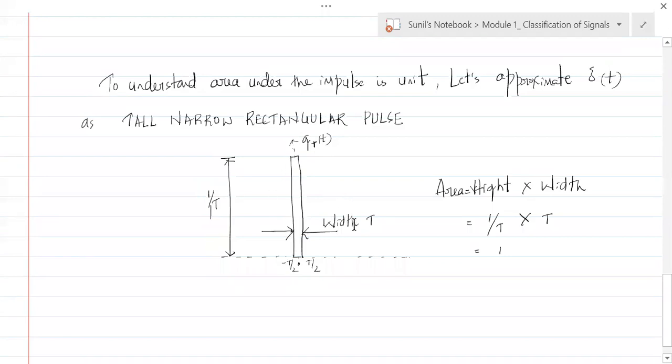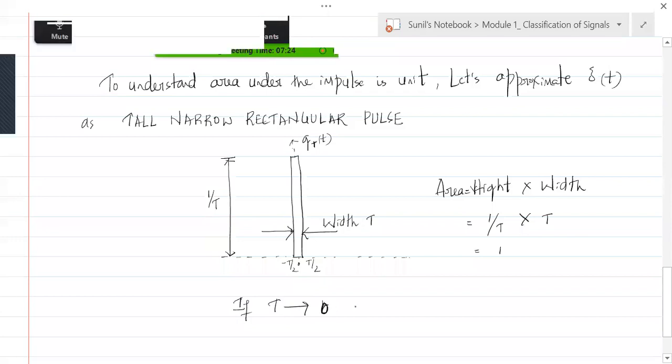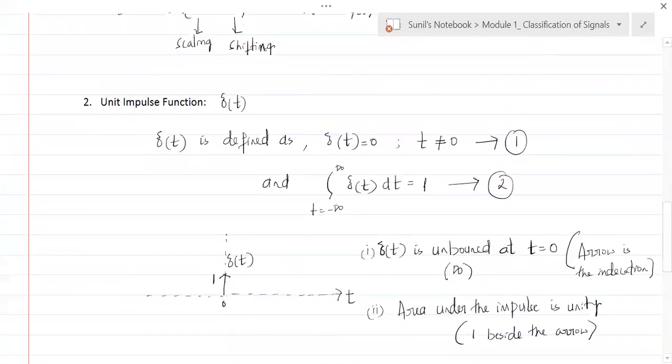If t is tending to 0, then what should happen to 1 by t? 1 by t tends to infinity. If the width tends to 0, then the height would tend to infinity. That is what this arrow is all about. Is that understood, everybody?